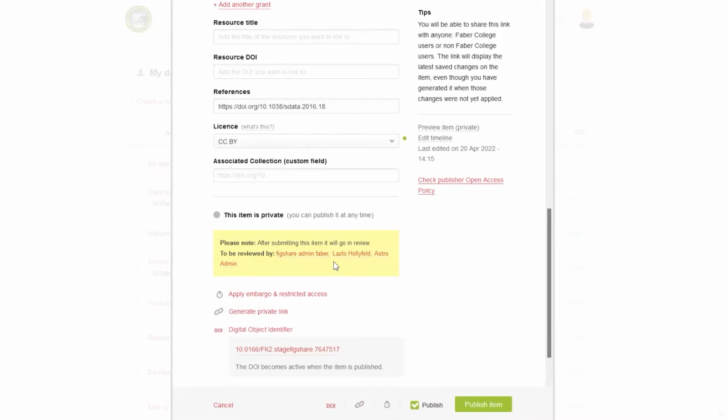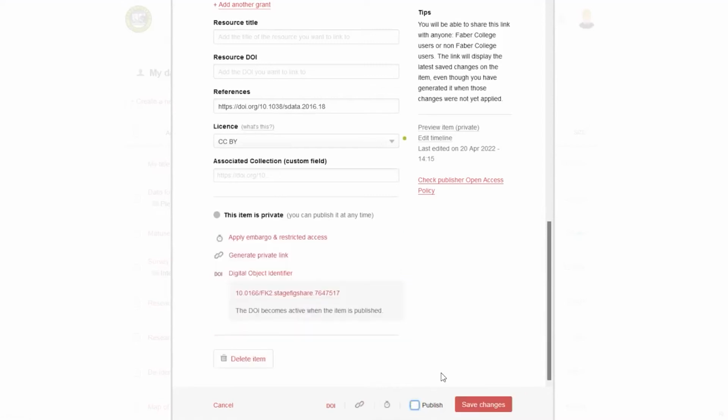Because this is kind of like a test site, there's a review process turned on. On Figshare.com, it would just become public. And it's important to remember, once you publish it, to remove it, you'd have to send in a support request. So the whole point is that this becomes available permanently so that people can always find it. And if you find a mistake, the best thing to do is to just version it. You can change that record.